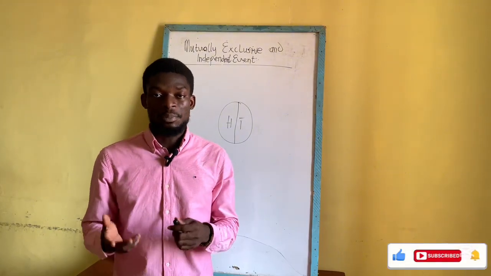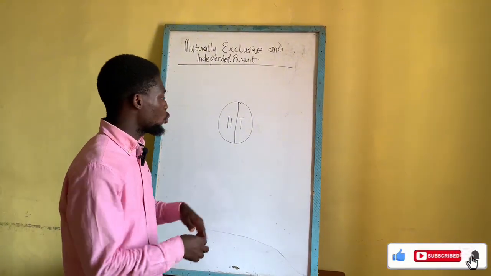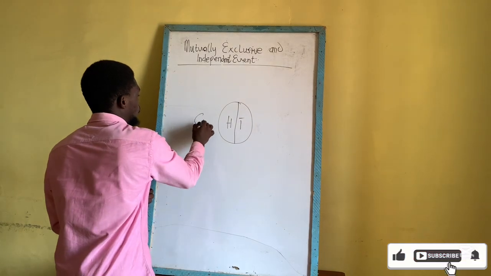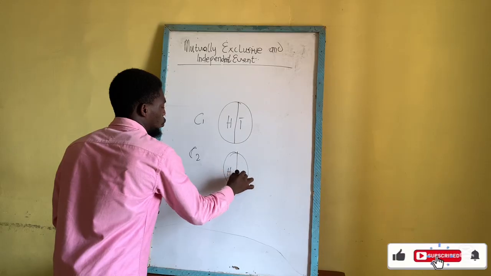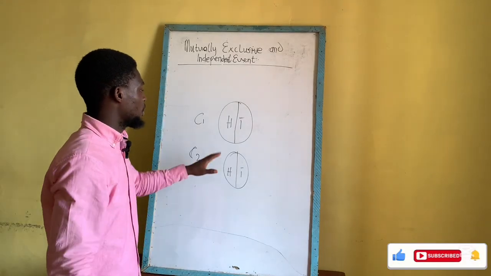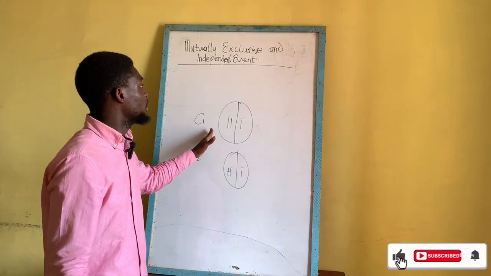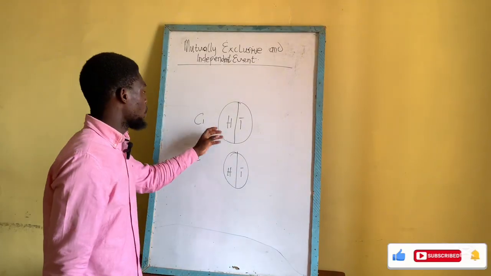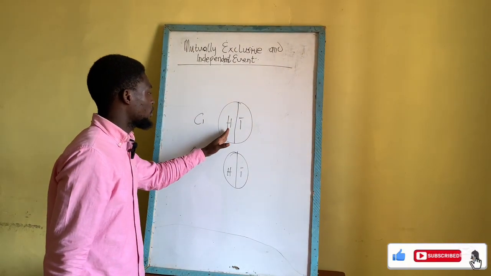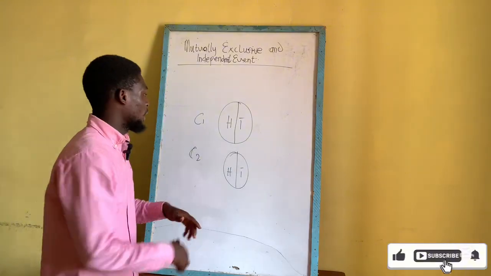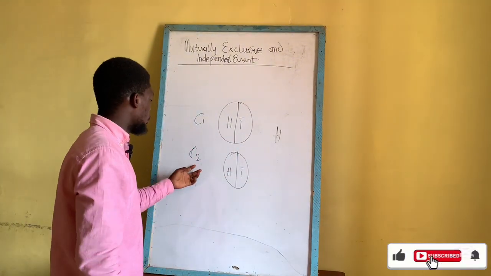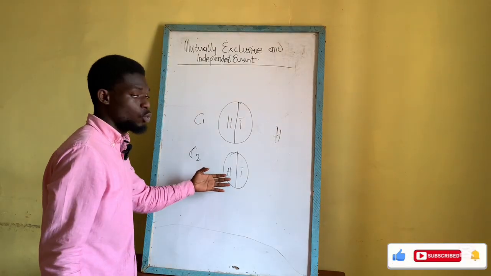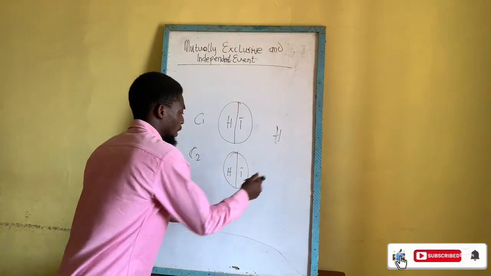in a single experiment. But assuming we have two coins, coin 1 and coin 2, this cannot be a mutually exclusive event, but this can be a mutually inclusive event. Because when you toss or flip coin 1, you can get a head as a favorable outcome, and when you flip coin 2, you can also get a head.